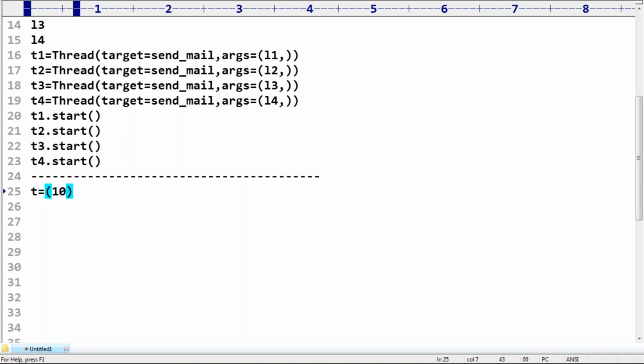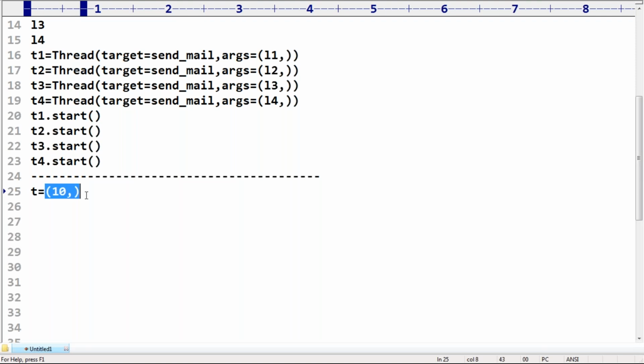Now the point here is to take very special care about this terminology. If t is equal to 10 and I want Python to consider it not as an int value but as a tuple, then compulsorily we require to use a comma. Whenever you take a comma, it is a group of values, a list of values. So that's why it is considered a tuple, but not the int type.